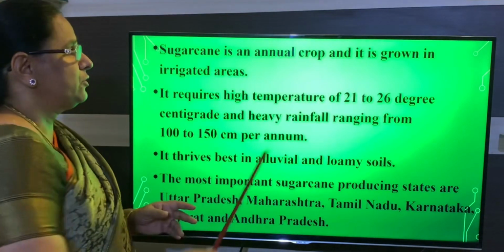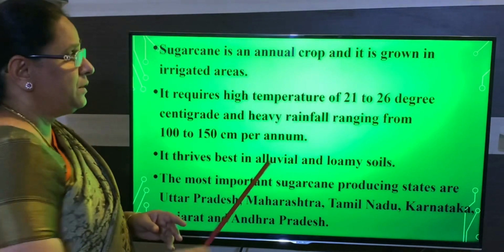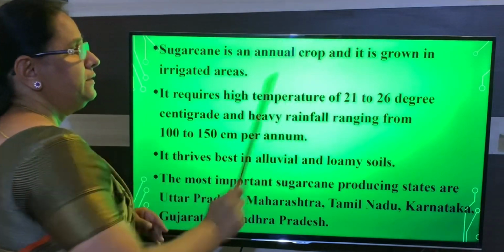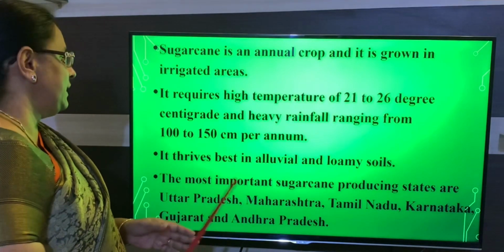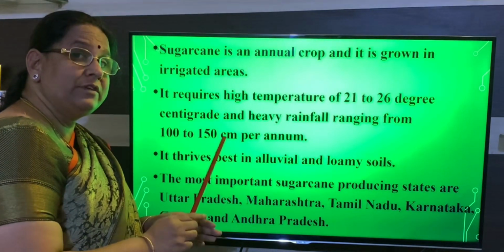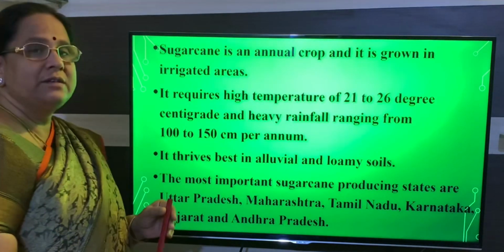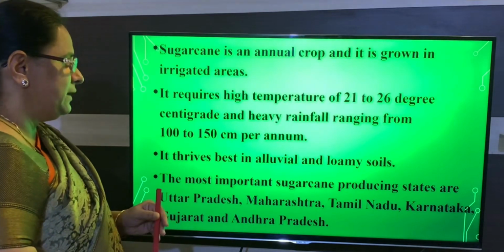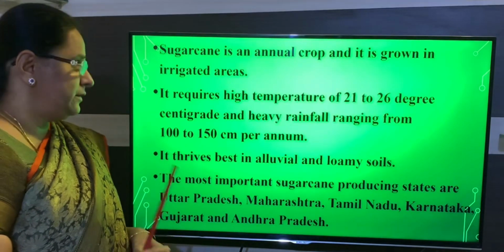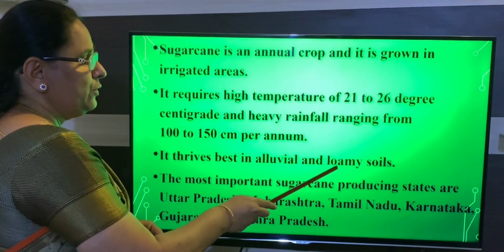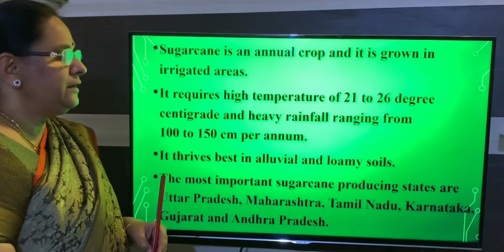And the temperature it requires is 21 to 26 degrees. So remember, 21 to 26 degrees it requires. And the next one is the rainfall it requires, 100 to 150 centimeters. And next you have to remember what type of soil sugarcane requires. If you see, alluvial and loamy soil. So these are the soils it requires.